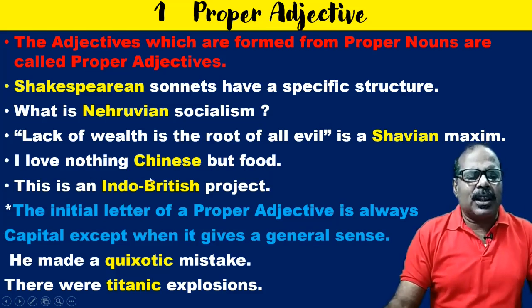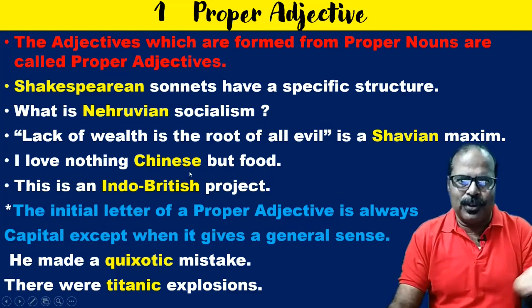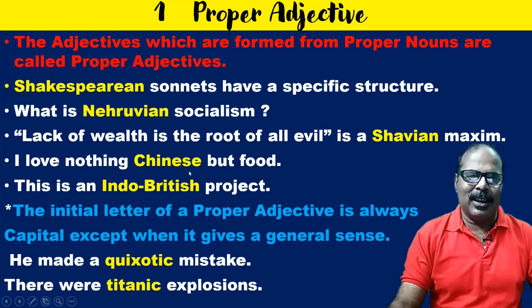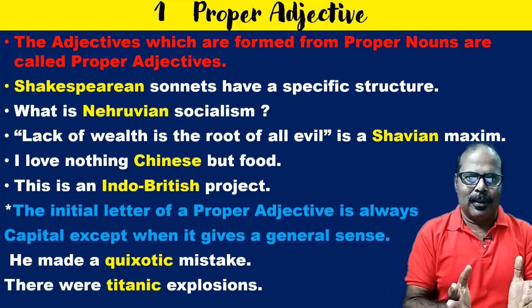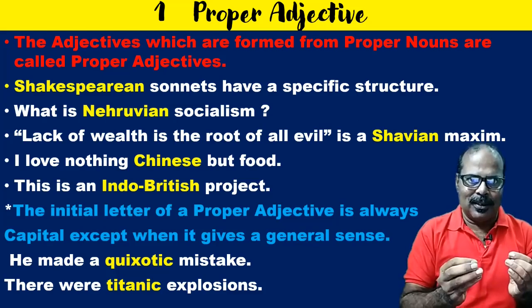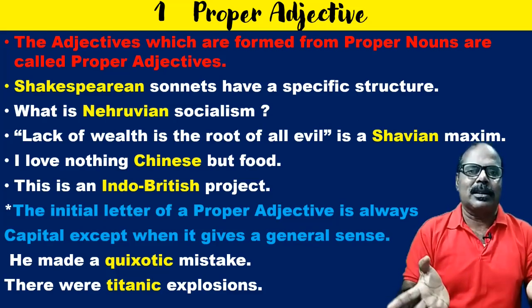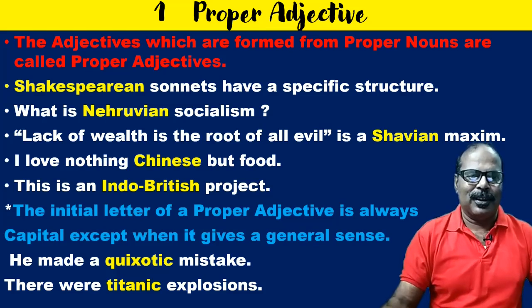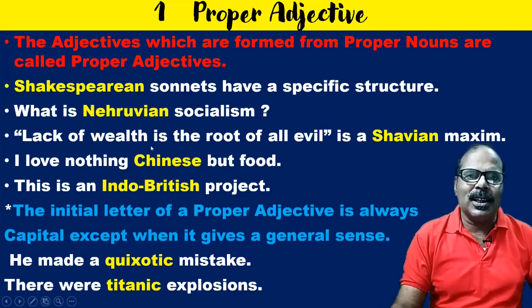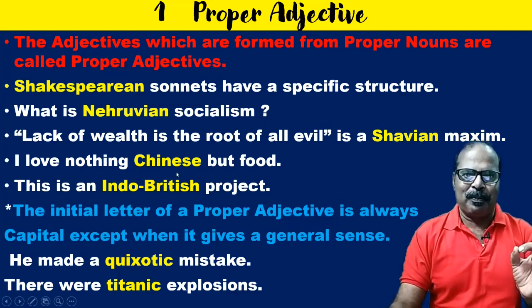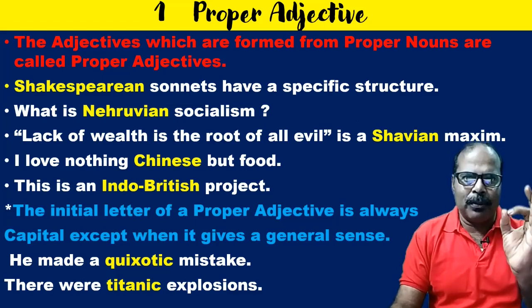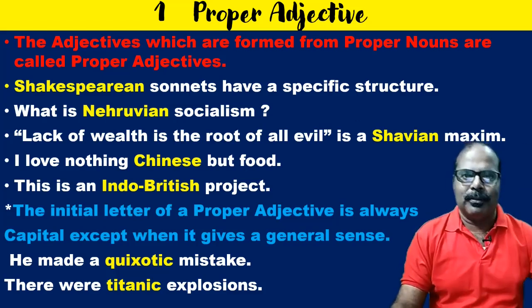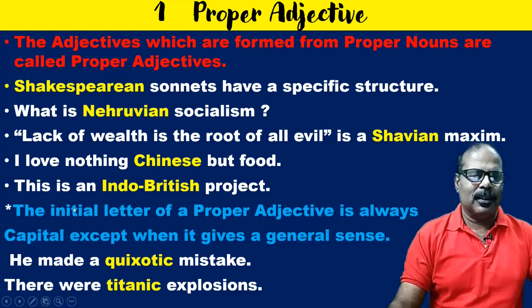"I love nothing Chinese but food." The only thing that is Chinese that I love is the food. So Chinese is the adjective which is derived from the name China, the name of a country.